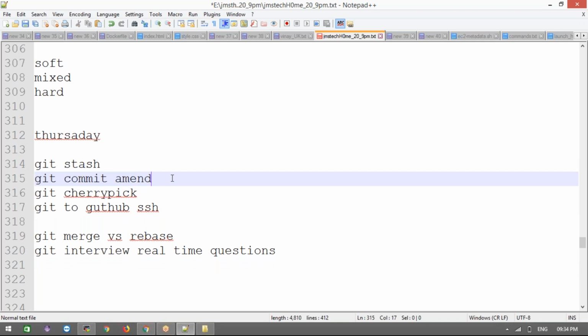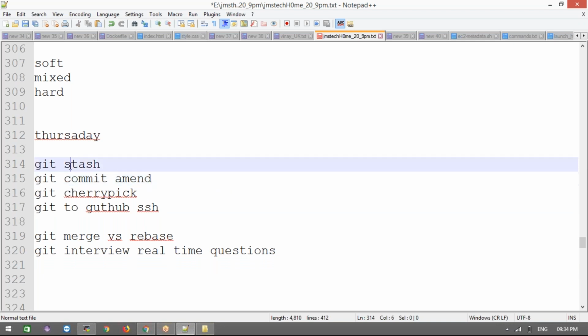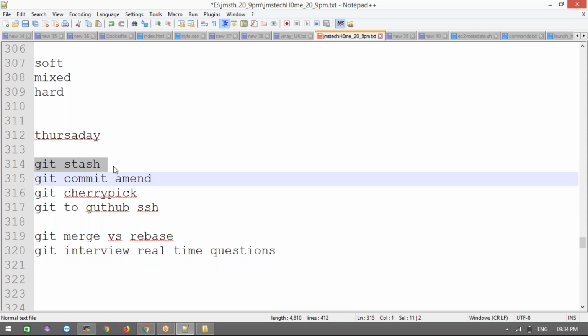Now, what is git stash? First is git stash. Git stash is used when we are working on multiple projects. Now you are working on one project, and suddenly you have to work on some other project.